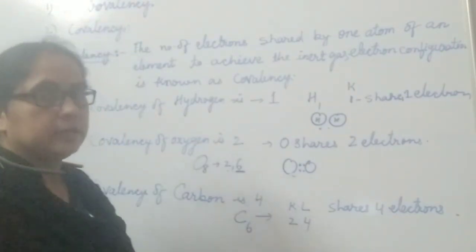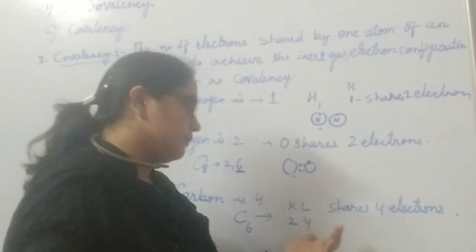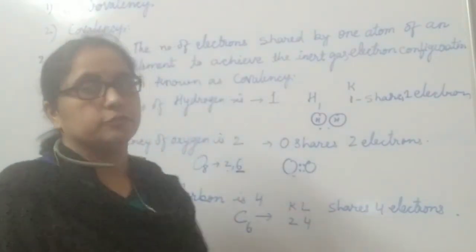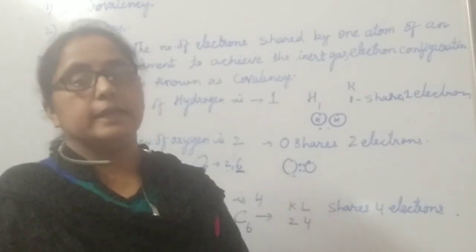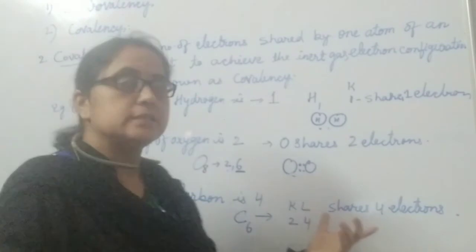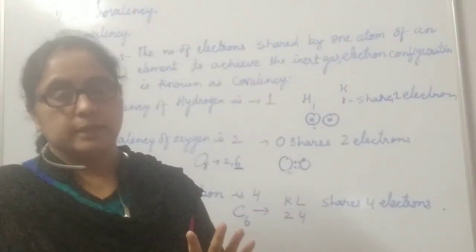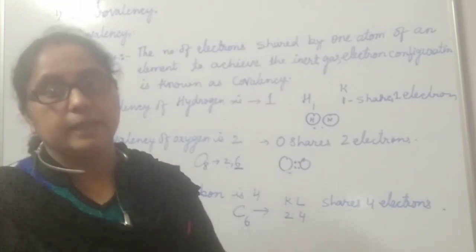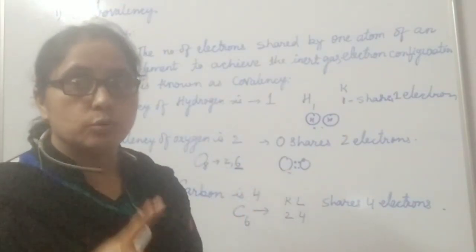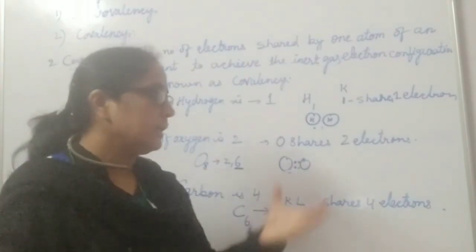Similarly, in case of carbon, carbon has atomic number 6 and electronic configuration 2, 4. So it has 4 electrons present in its last shell, and hence carbon shares its 4 electrons to achieve the nearest noble gas configuration. Therefore, the covalency of carbon is 4. Carbon by sharing 4 electrons can achieve the electronic configuration like noble gases, and oxygen by sharing its 2 electrons can achieve the nearest noble gas configuration. Hence its covalency is